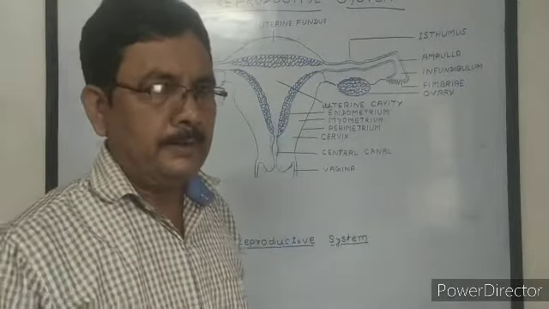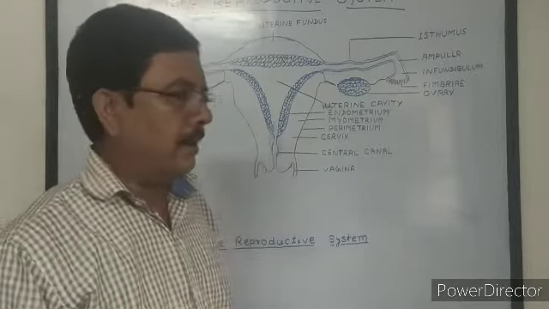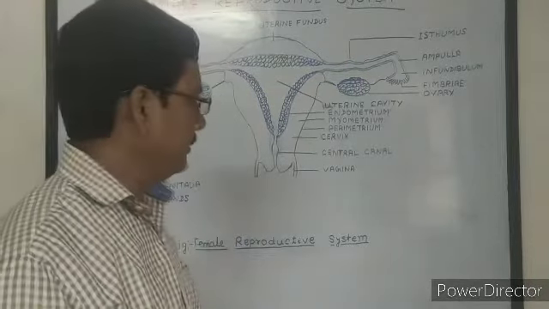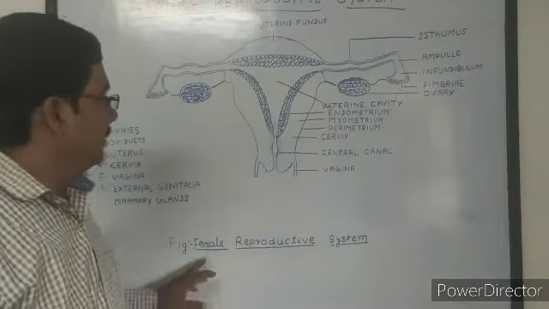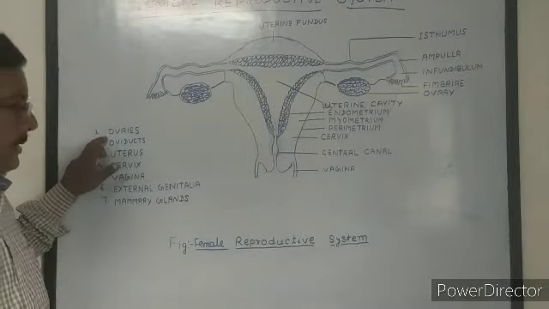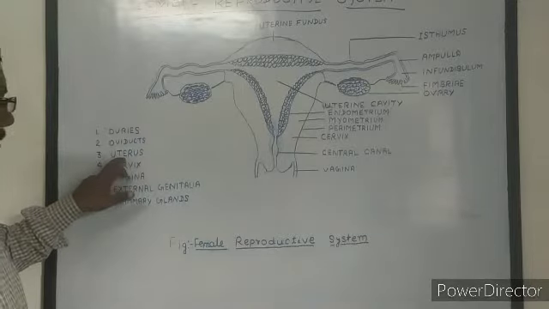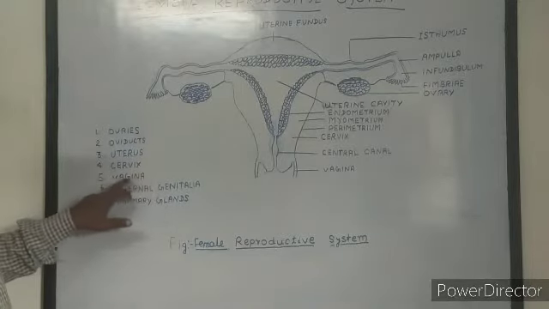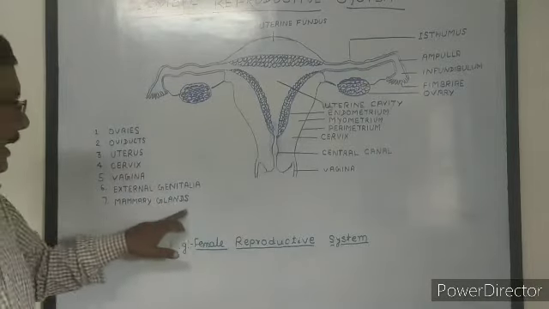Now we study the female reproductive system and all the organs involved in it. Here are one pair of ovaries, one pair of oviducts, uterus, cervix, vagina, external genitalia, and mammary glands.